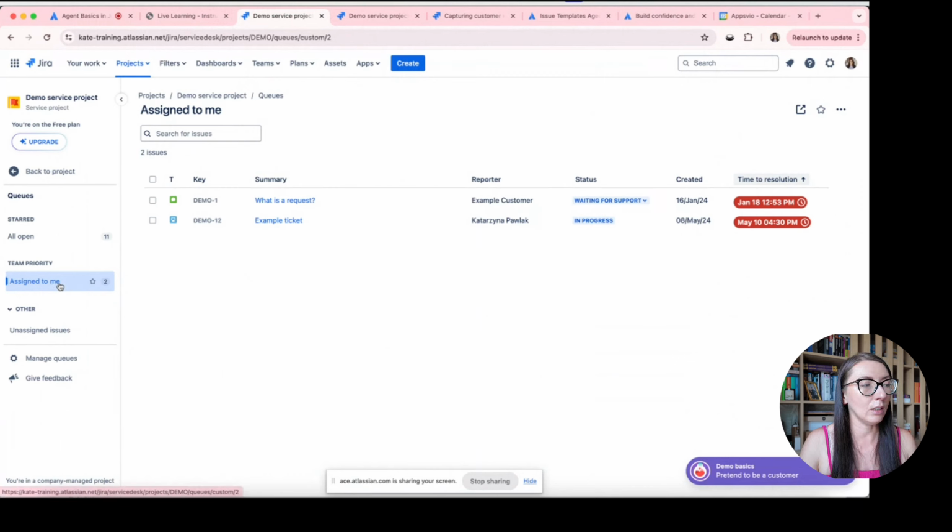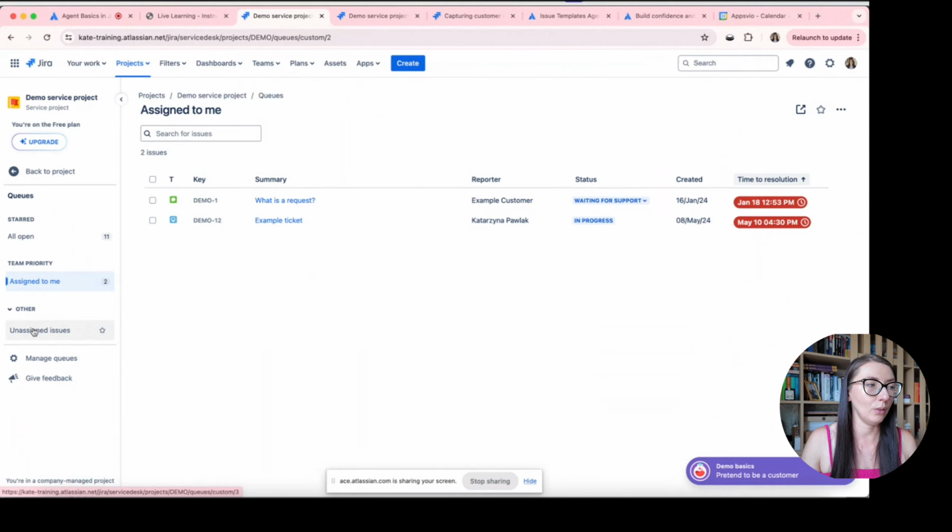In general, all these queues are exactly the same in case of who can configure them. So it's always someone with administrator permission. So your agents can create new queues. And also your administrator sees this possibility to manage queues and possibility to define queues, to change if the queue is in team priority or other section.